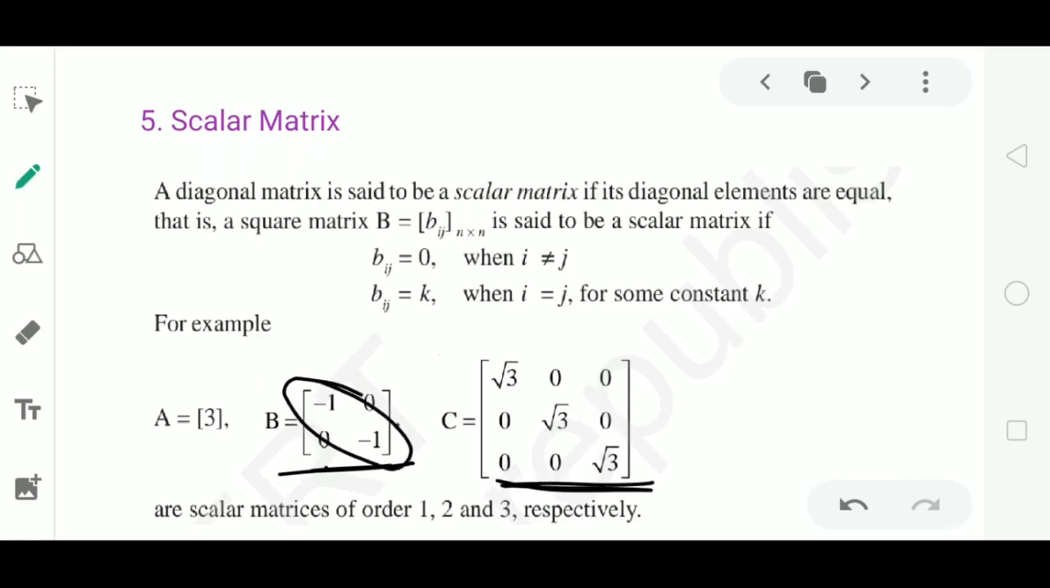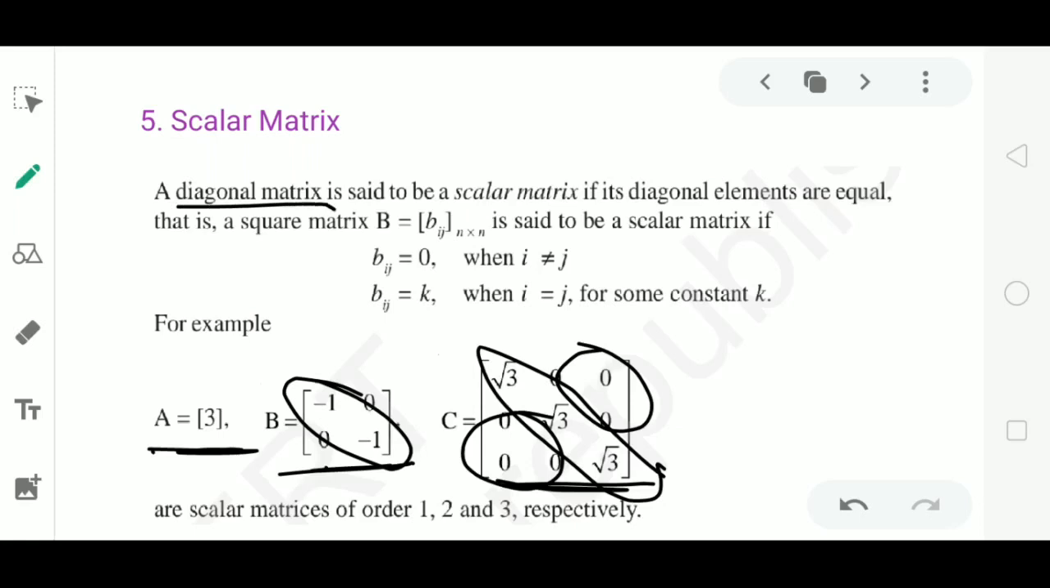Similarly, in the third example, all the non-diagonal elements are 0. It is a diagonal matrix, and all the diagonal elements are equal. In the first one, as it does not have a non-diagonal element, it has only one element, you can consider it as a scalar matrix also. Also it is a diagonal matrix. Remember that a scalar matrix is defined as a diagonal matrix with all its diagonal elements equal.